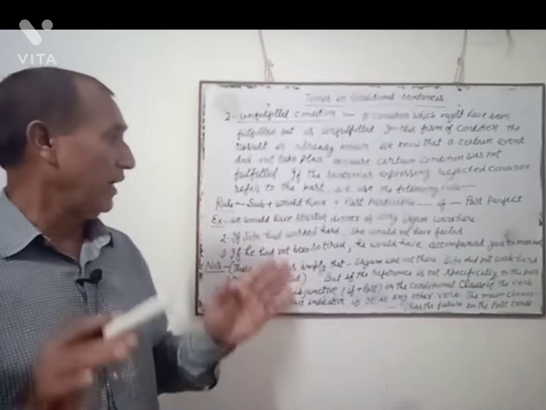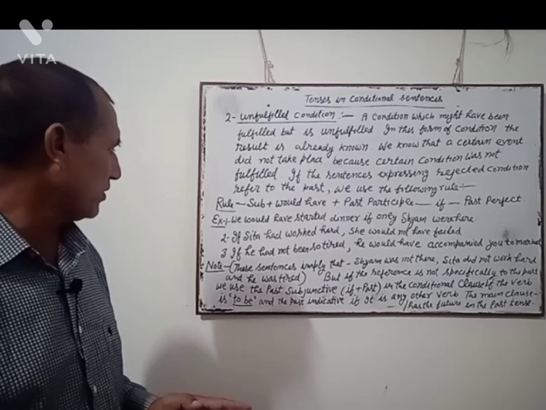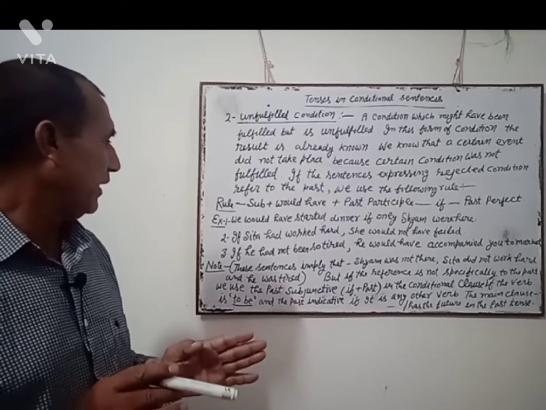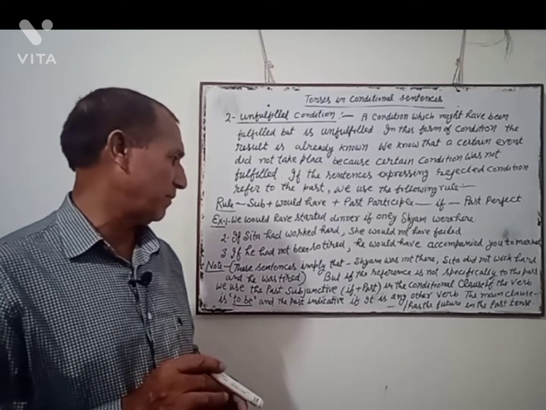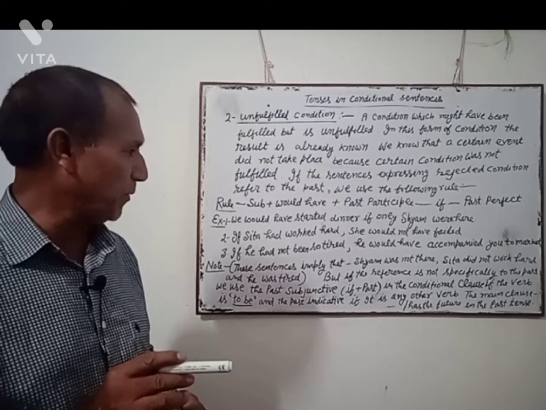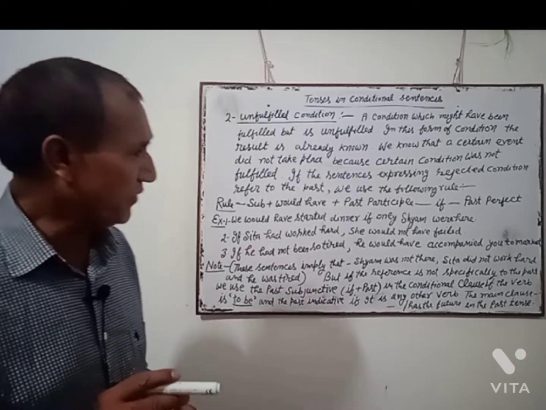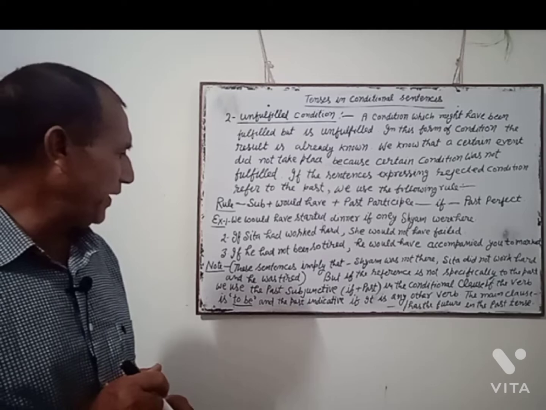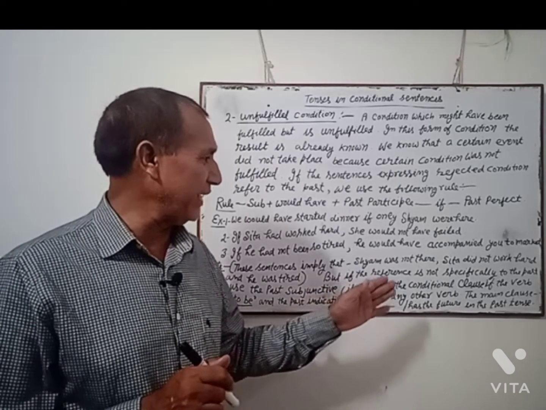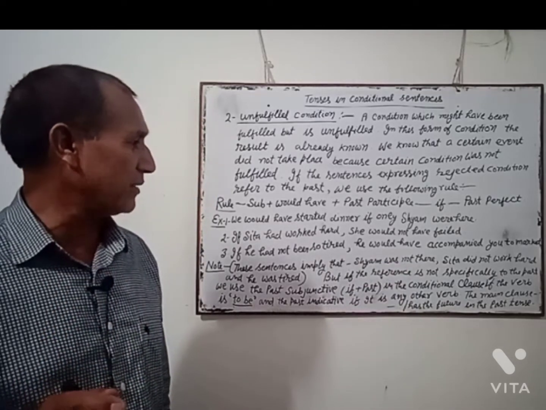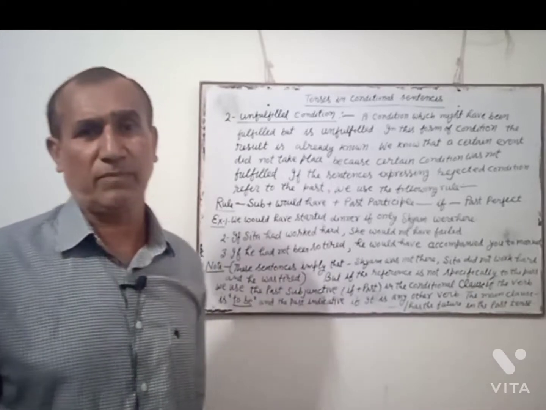But if the reference is not specifically to the past, we use the past subjunctive, if plus past, in the conditional clause, if the verb is to be, and the past indicative if it is any other verb. The main clause has the future in the past tense.